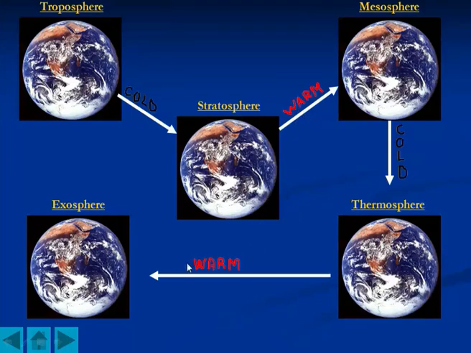So here you can see how these different zones are related with temperature. The troposphere, the nearest zone, when it goes to the stratosphere, it is colder. Then the stratosphere, when it goes towards the mesosphere, gets warmer. Again the mesosphere, when it goes to the thermosphere, is colder. The thermosphere, when it goes towards the exosphere, is warmer. So at two levels our environment warms up.